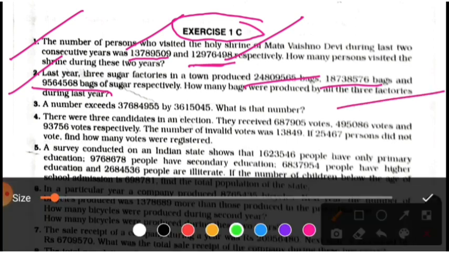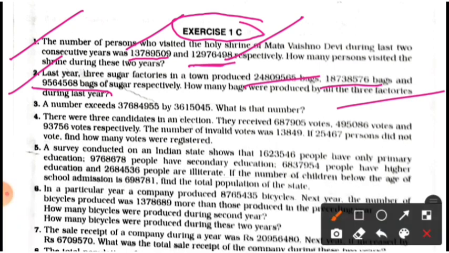Students, easily add to find the number of bags produced by the factories. Add first of all this number and this number. Clear students? I think you will complete these questions. Now students, proceed to question number 3.